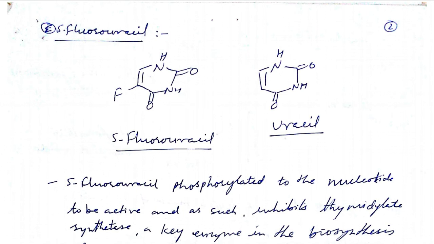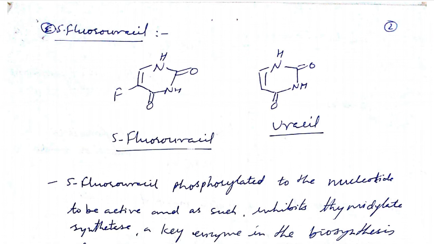Similar to what we discussed previously about antimetabolites, they may be incorporated in place of uracil. 5-fluorouracil will be incorporated in RNA synthesis, and a false RNA will be synthesized. And you know that if RNA is not synthesized, then protein synthesis will not take place in the cell, and the cell will not grow. The cell will not be able to collect the materials and metabolites which are necessary for cell division or cell development.